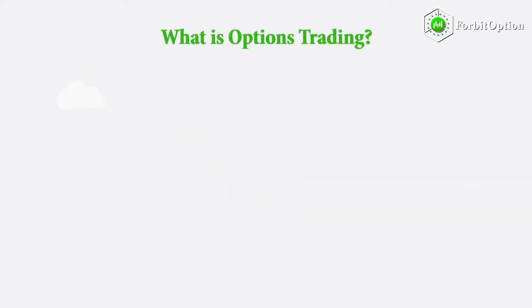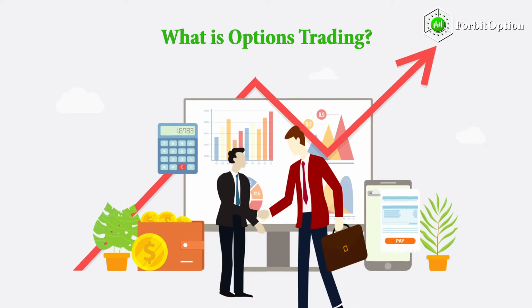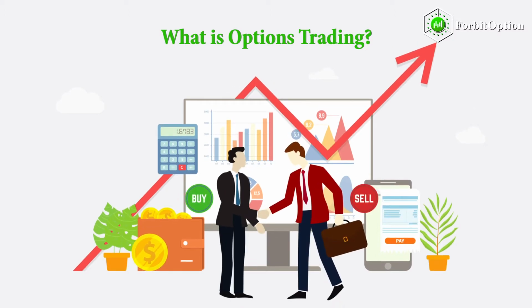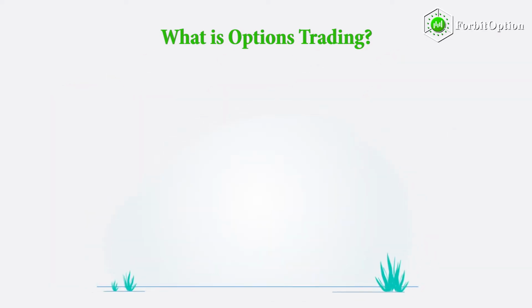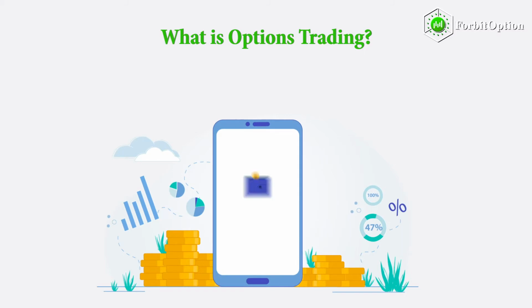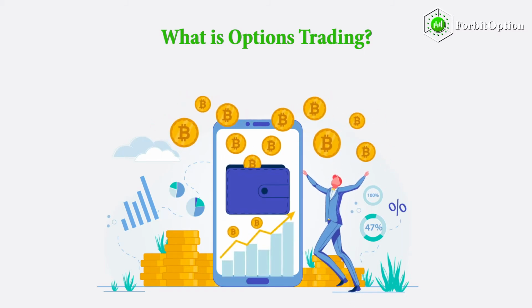What is options trading? Options trading is the act of buying and selling a stock's option contracts in an attempt to profit from the stock's future price movements. Traders can use options to profit from stock price increases (bullish trades), decreases (bearish trades), or even when a stock's price remains in a specific range over time (neutral trades).